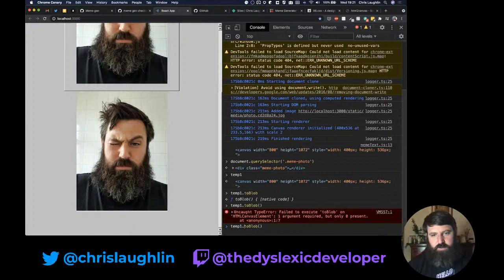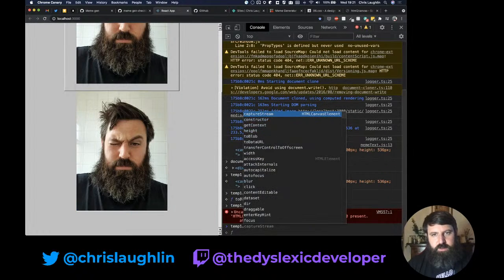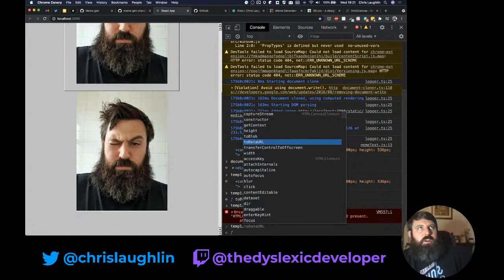I don't think that'll work for me. But the one thing that caught my eye there was toDataURL. If you've worked with SVGs in the past, an SVG can inline an image, or it can point off to the actual SVG file, or you can inline an SVG as DOM on the page, which is more performant because it's built into the actual rendering of the screen.